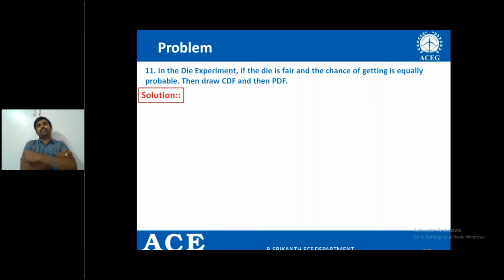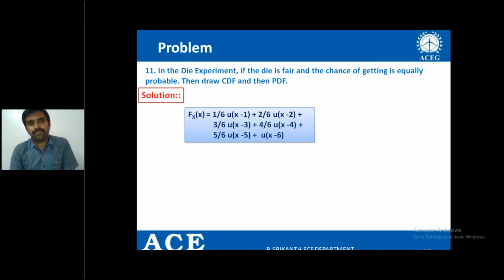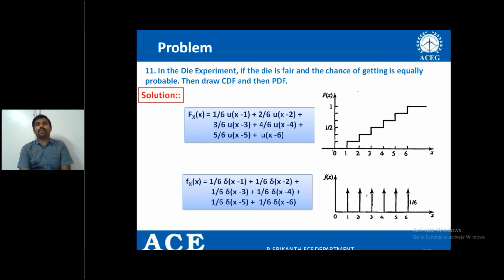What is the first step you need to take for drawing the CDF or PDF? First, you need to define the random variable for the experiment. After defining the random variable, you need to draw the distribution and density function. So these are the distribution and density functions for the problem given. This problem was already discussed. The only difference is that here, the distribution function has unit step functions and the density function has unit impulse functions. Am I clear?